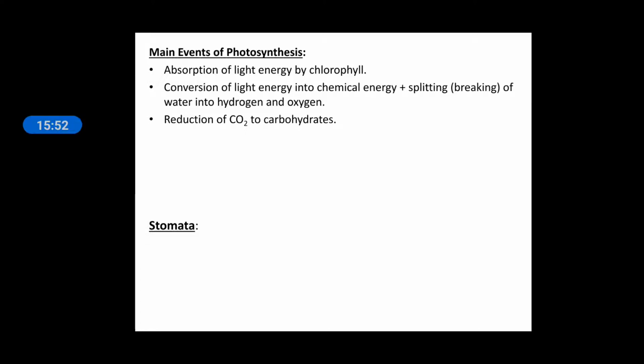When ATP energy is obtained from the light reaction, this energy is utilized to perform the second step of photosynthesis, which is called dark reaction. So the third point is the dark reaction, that is reduction of CO2 to carbohydrate. The first and second points come under light reaction, and the third point comes under dark reaction.